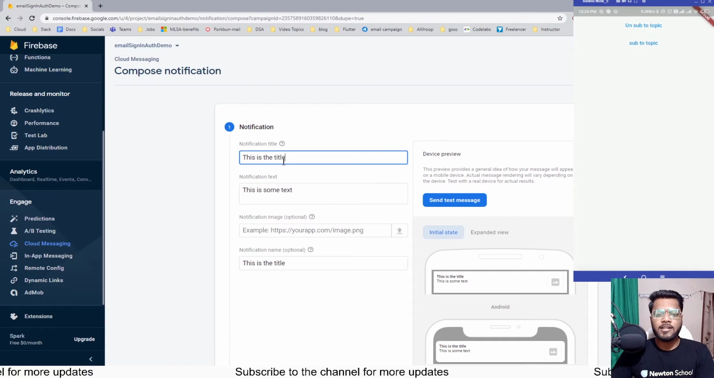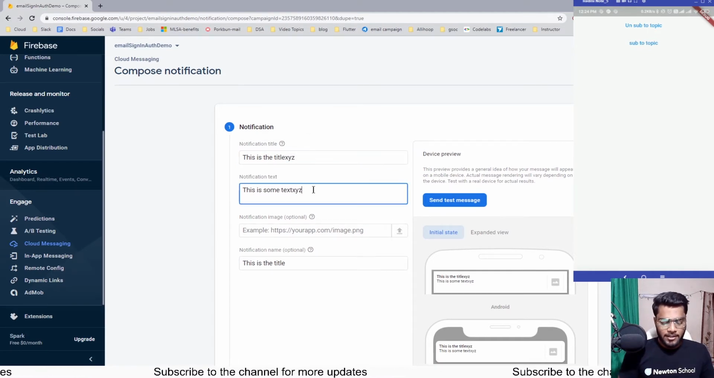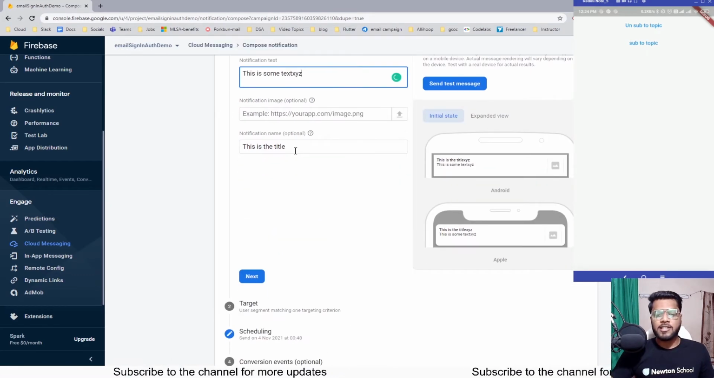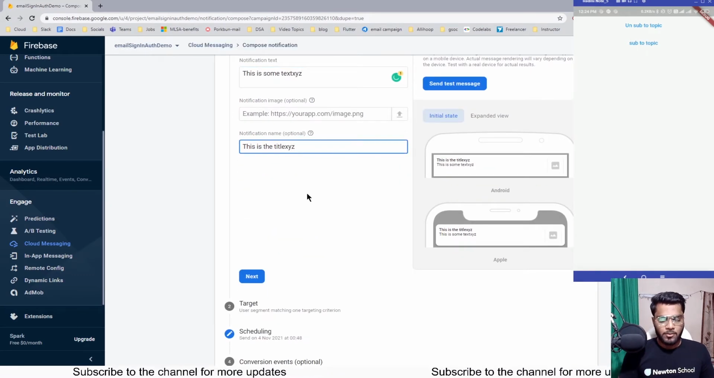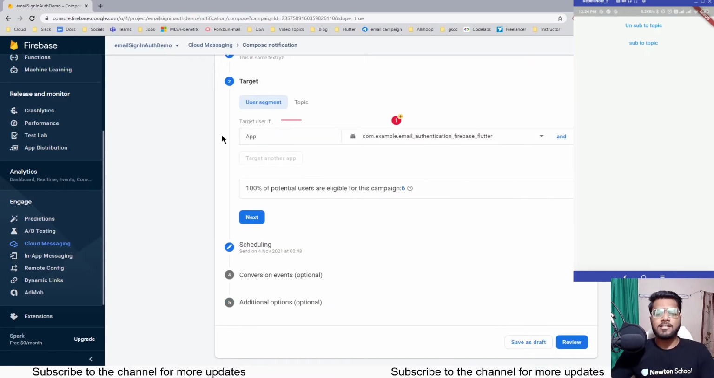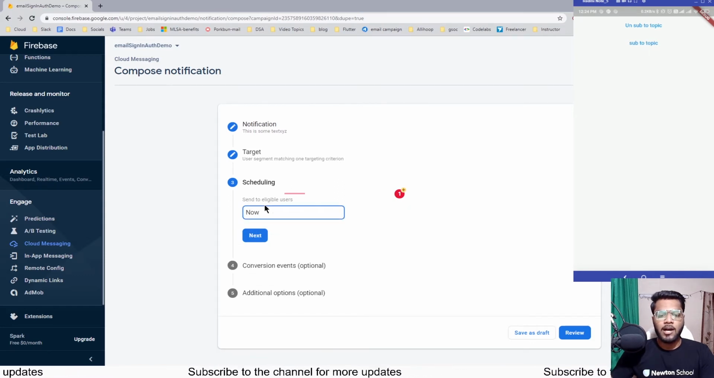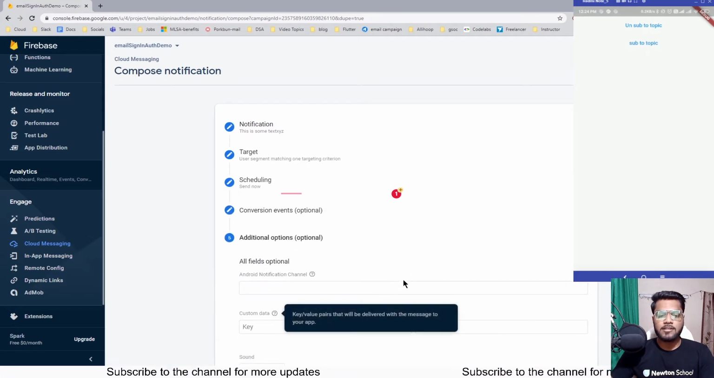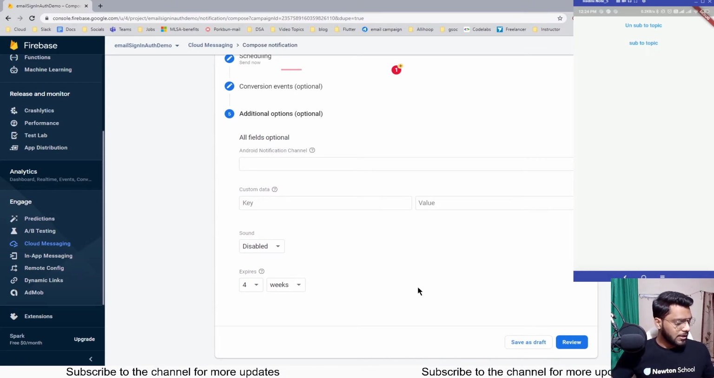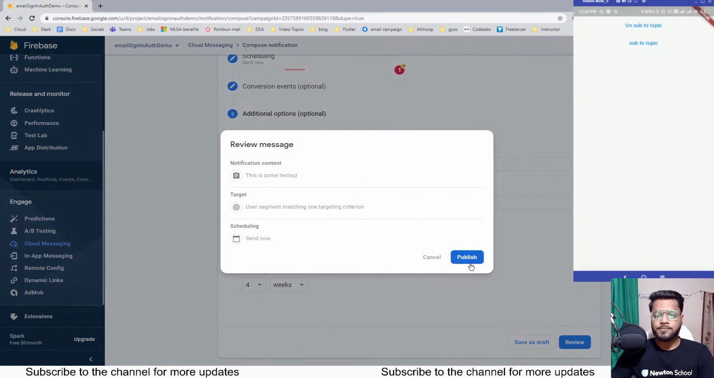And you can see that this is some title XYZ and this is some text XYZ, and I can add a notification image and I can also add this over here. And I'll be clicking on next. For the target, I'll be choosing the Android app which I have added, and all the 100% potential users would be getting this notification. I'll be choosing the notification to be delivered now. So send to the eligible users now, and I'll be clicking on next, and after that clicking on review, publish.